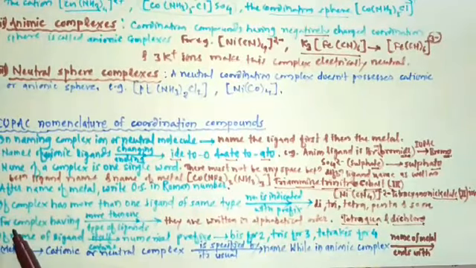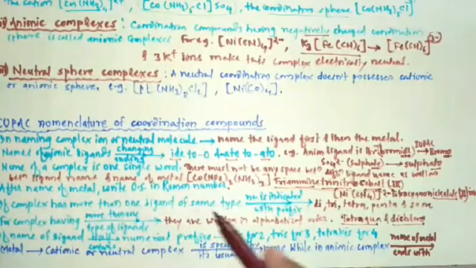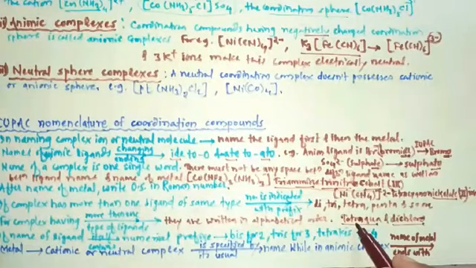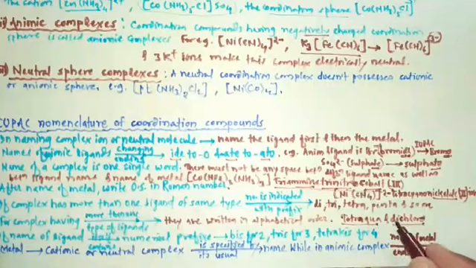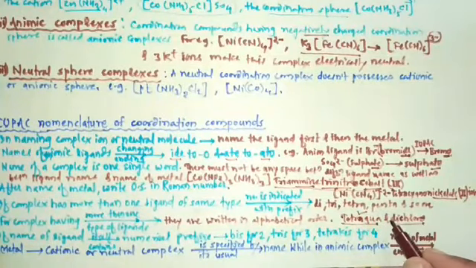So listen once again this rule. For complex having more than one type of ligands, they are written in alphabetical order. For example, complex contains tetraaqua and dichloro ligands. Then according to alphabetical order, we have to write first of all tetraaqua.